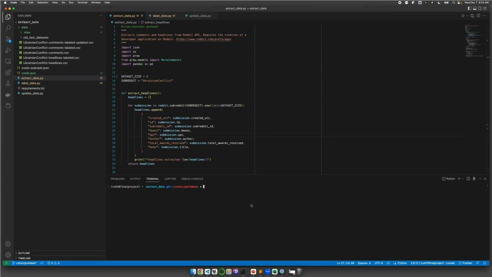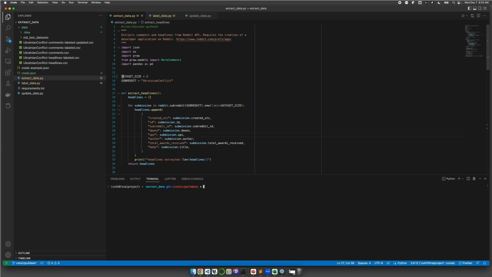This is my demo of the data pipeline. After you create your Reddit application, you'll receive credentials, including client ID, client secret, and user agent. Once you have that, then you can scrape data with the extract data script. So this interacts directly with the API of Reddit.